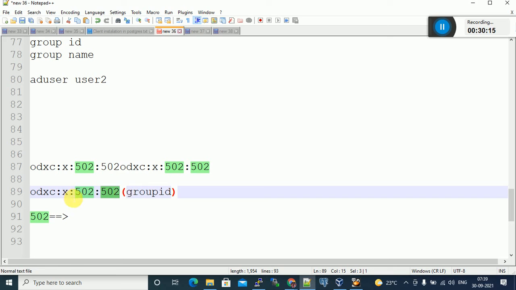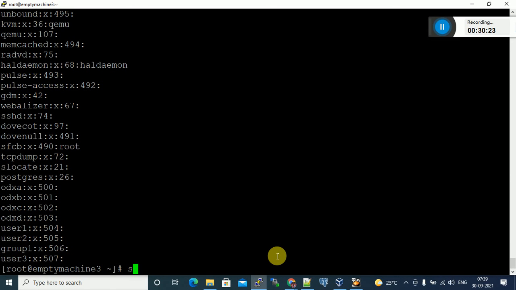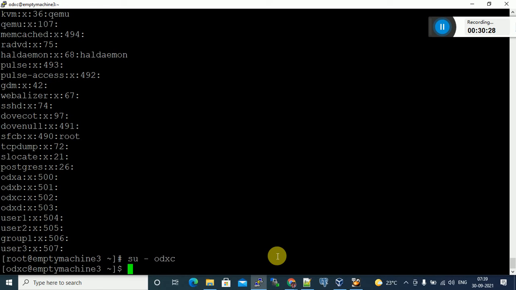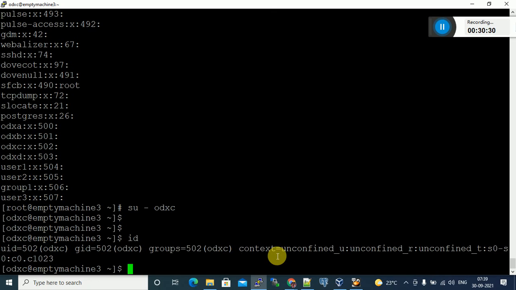For this group ID, what is the username? This is the username. Just switch to this user and type id. su - odxc. You can see, type id. What is the group ID? 502. This is the group name. There are many ways to get the information. These are the two possible ways to find the group ID and group name.